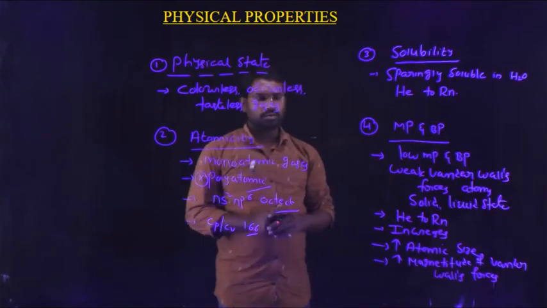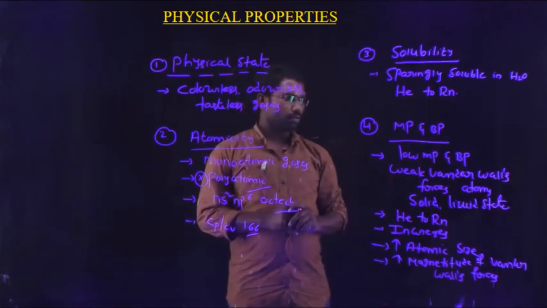So this is about the melting point and boiling point of group 18 elements.